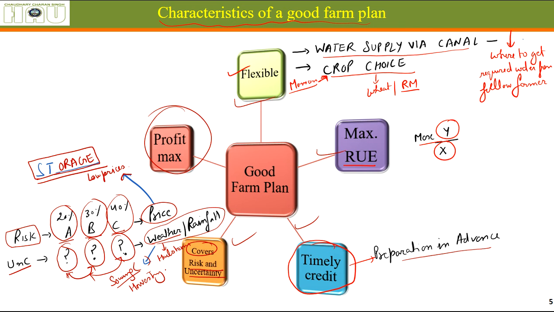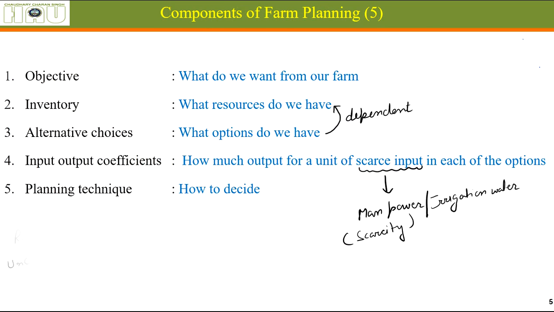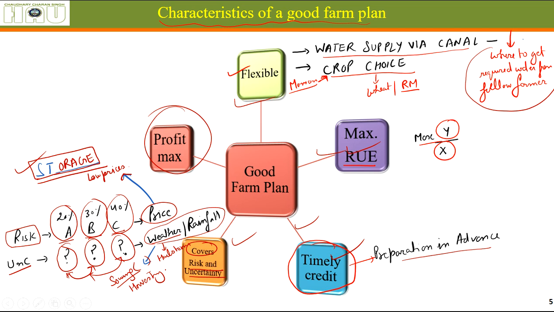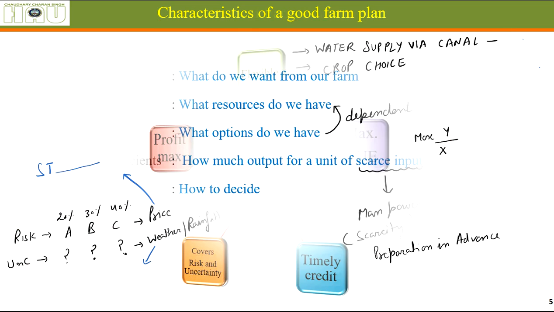You should be making a farm plan according to your resource constraints, according to your experiences. That farm plan does cover your risks and uncertainty, because you have prepared for storage facility. You have prepared yourself for timely credit availing facility. You are maximizing your resource use efficiency. You have already talked to a farmer who is going to supply you water in case of scarcity of rain. So these are the characteristics of a good farm plan.